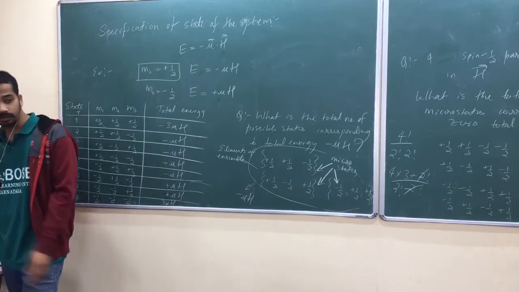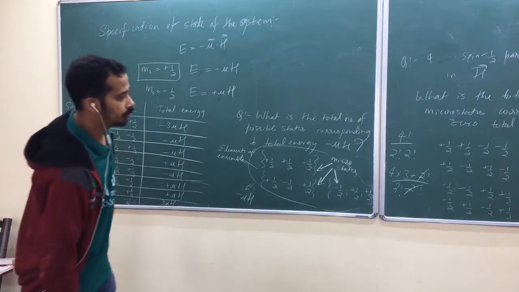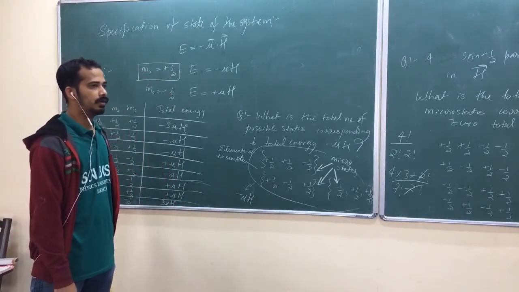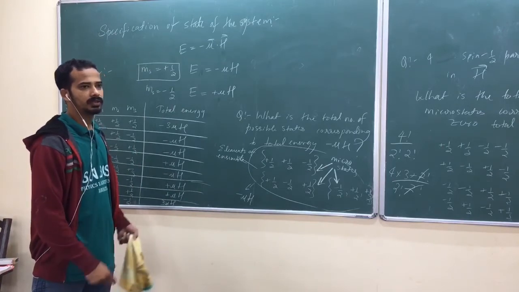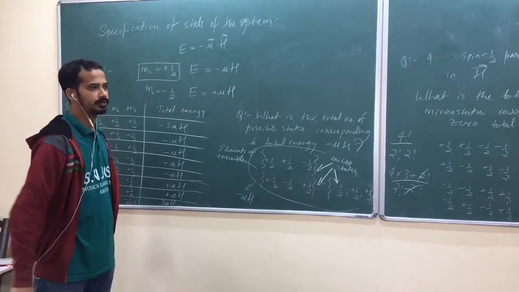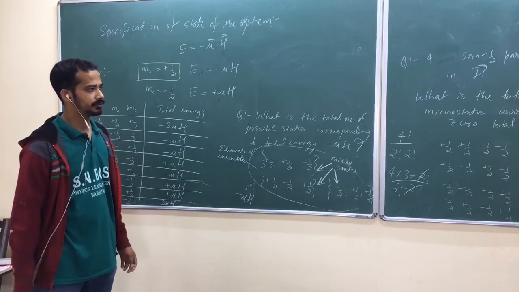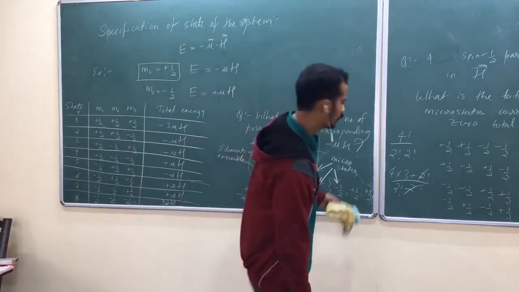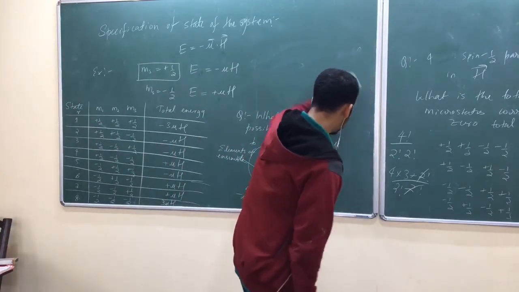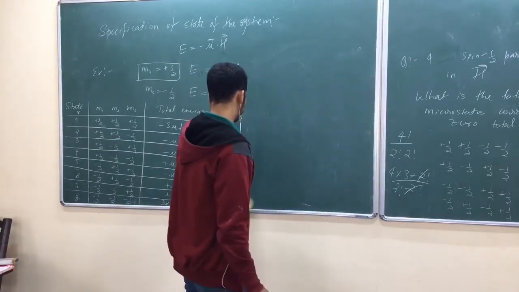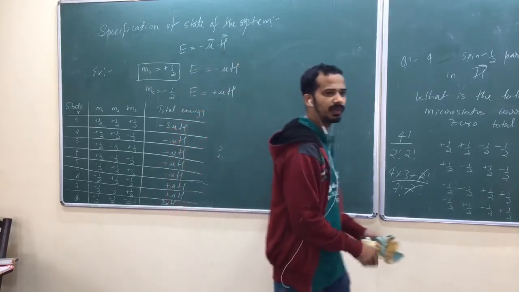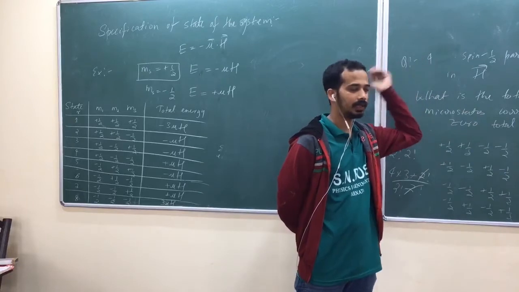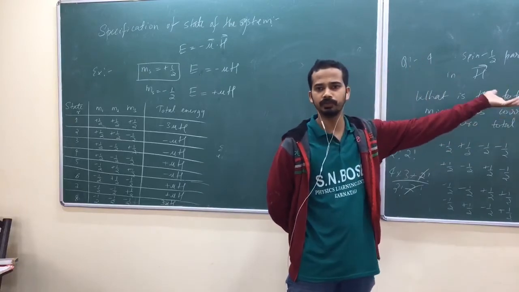What is the total number of microstates? What is the total number of microstates corresponding to energy 2 mu h? Now we will not take care of the gyromagnetic ratio and so on. We will consider either energy minus mu h or plus mu h.